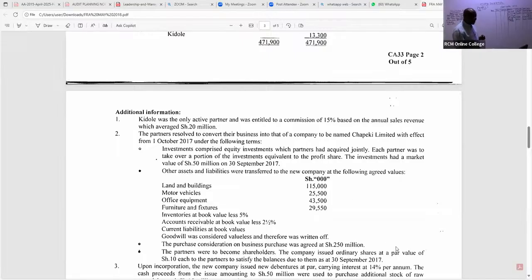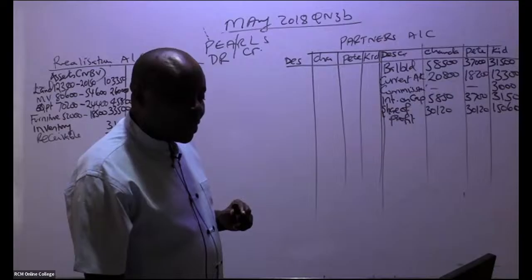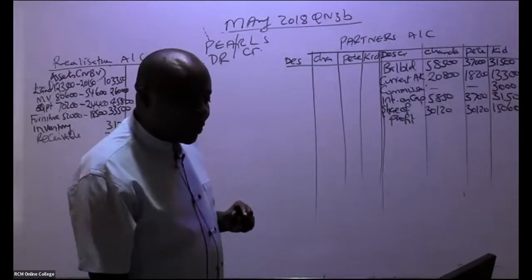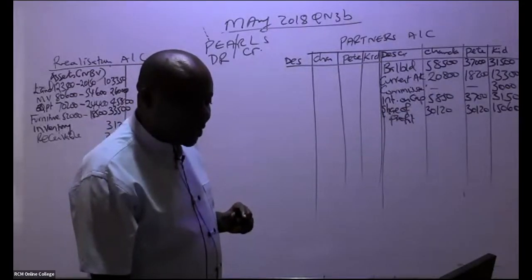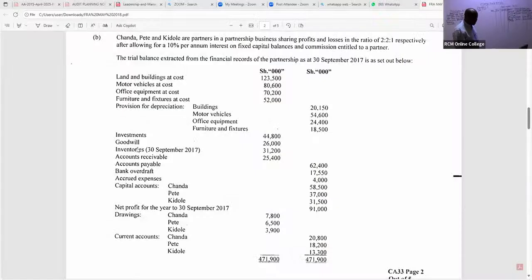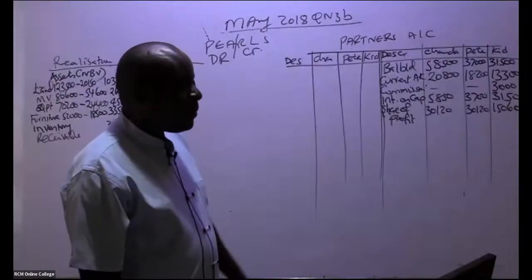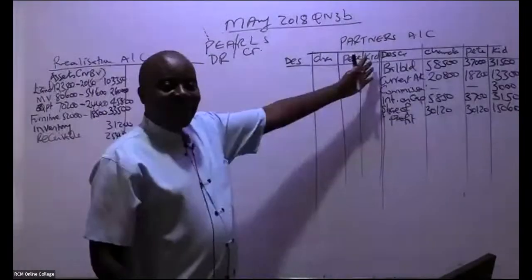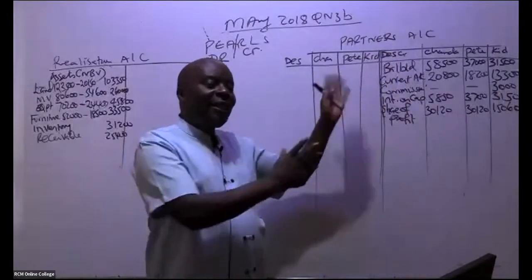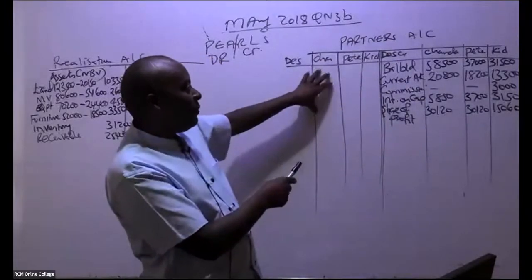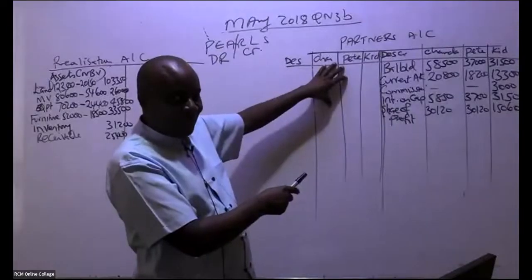So it means that these investments that you are seeing here, please listen. These investments were not taken over by the new company. These investments were taken over by these 3 ninjas. So assets taken over by the 3 ninjas, we shall give them their assets. We shall debit here when we reach that point.